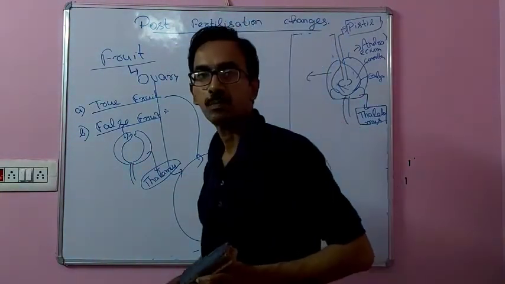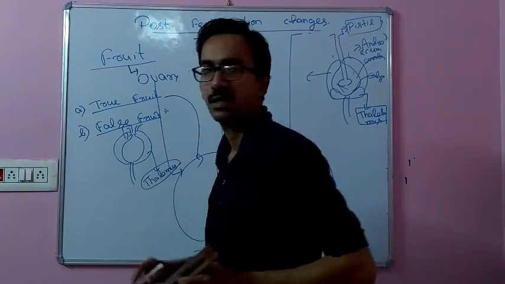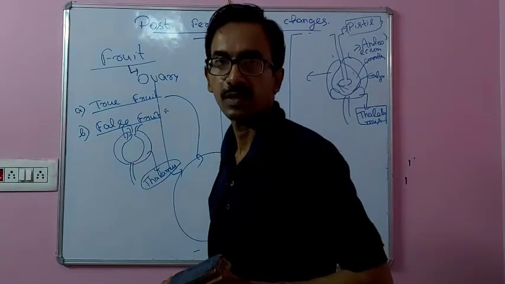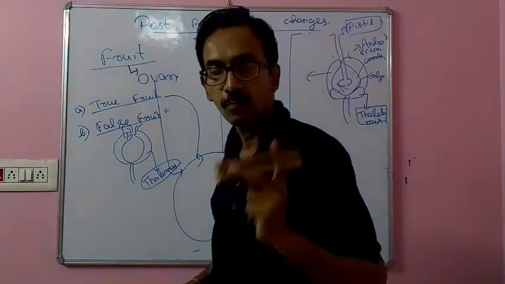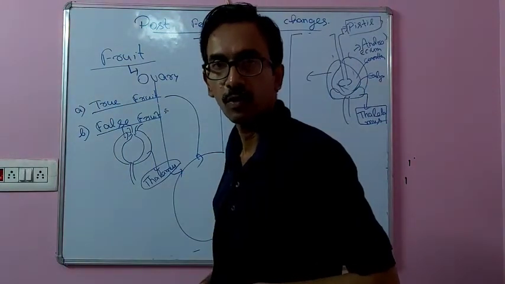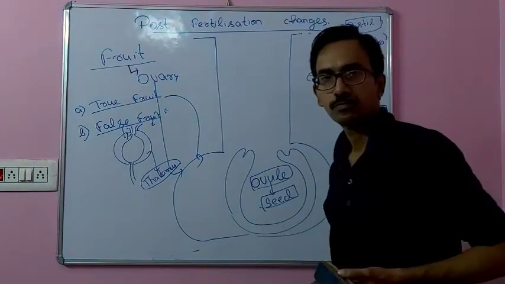So does the pear. This is the stalk which bears, at the tip, persistent dry sepals. Okay. So when the thalamus becomes an edible part, or any other floral part other than the ovary becomes edible, such kinds of fruits are called false fruit.